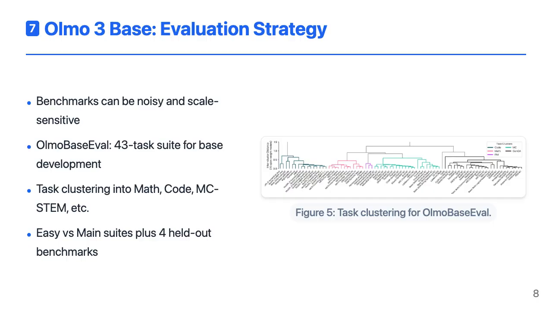The team spends a lot of effort on evaluation design. They point out that many benchmarks are noisy and that small models often sit at chance on hard tasks, making them poor guides for data decisions. To address this, they build Olmo Base Eval, a 43-task suite tailored to base model development. Tasks are clustered into capability groups like math, code, multiple choice STEM, non-STEM, and generative QA. There's a base easy suite that uses bits per byte metrics for small models, a base main suite for larger runs, and a small held out set: MMLU Pro, DeepMind Math, LBPP, and BBH.